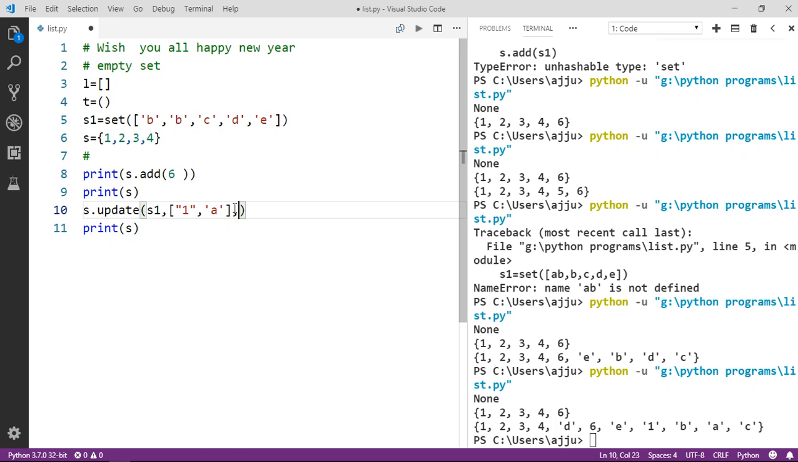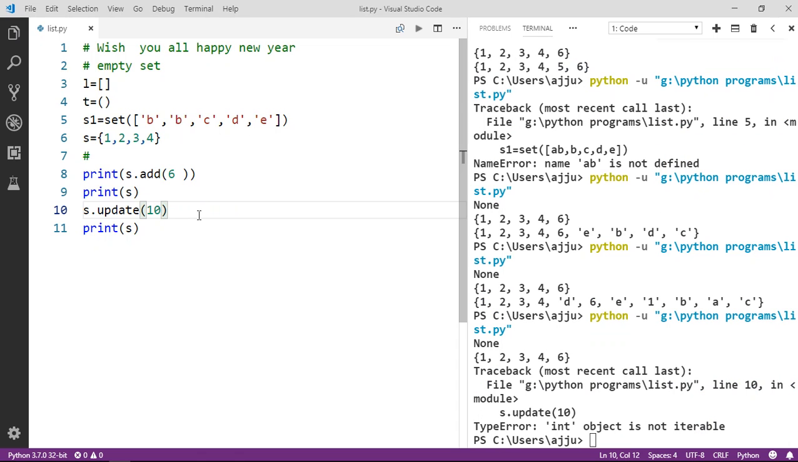If you want to update your set with multiple values at the same time, then we can use the update function. It is not going to raise any kind of error. But, guys, there's one important point regarding the update function. Here we have a different table. This is a set, this is a list. We can add, but what is going to happen if I want to add a single value? In this case, it is going to raise an error.